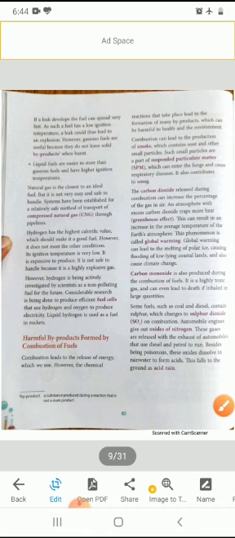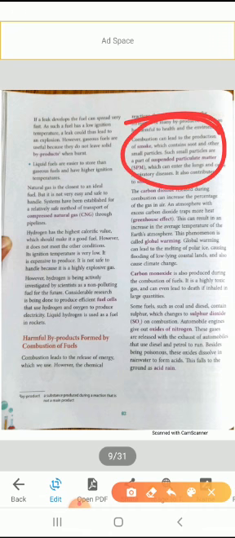Got it, students? So firstly we will discuss smoke. Combustion can lead to the production of smoke, and this smoke contains soot and some suspended particulate matter, and this suspended particulate matter can cause respiratory disease in human beings.